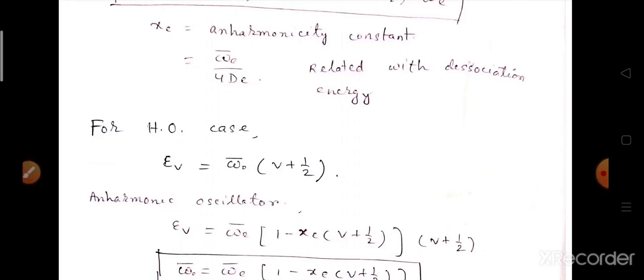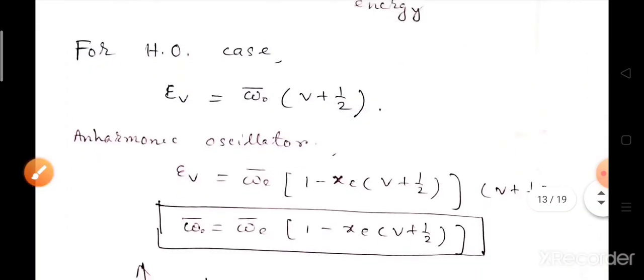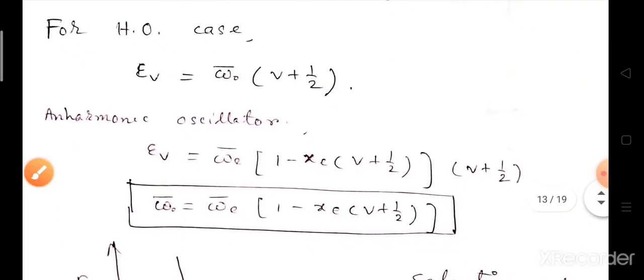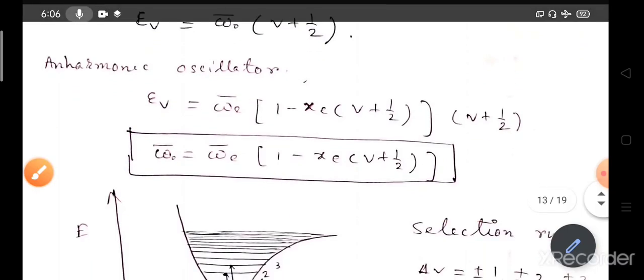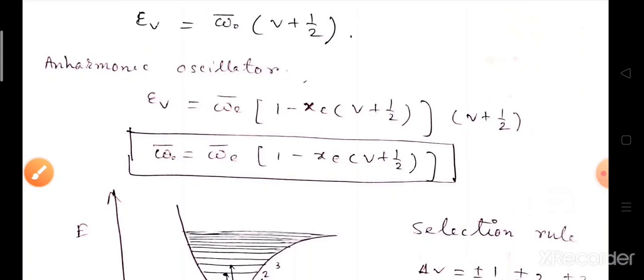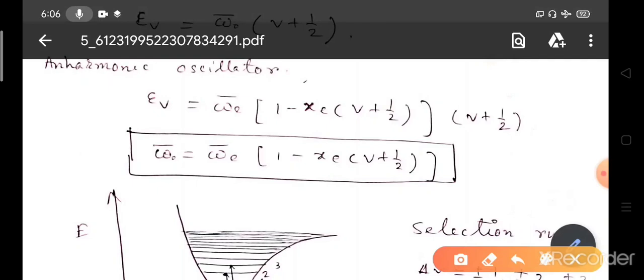Now for the simple harmonic oscillator case, we had E_v equals omega_naught bar into (v plus half), and now for the anharmonic oscillator case we get E_v equals omega_e bar into (1 minus x_e (v plus half)) into (v plus half). So omega_naught bar equals omega_e bar into (1 minus x_e (v plus half)). So the anharmonic oscillator can be assumed to be a simple harmonic oscillator with a modified frequency of this amount.